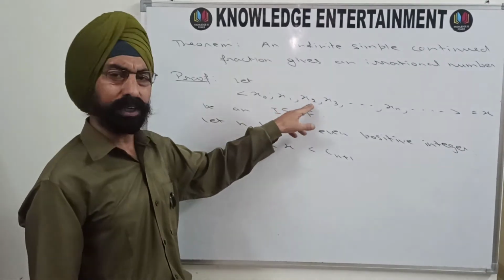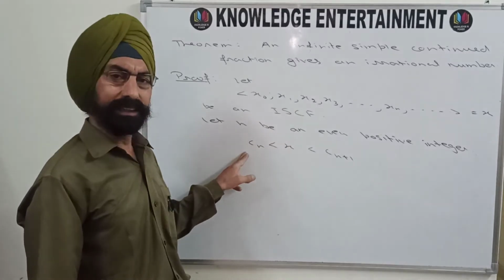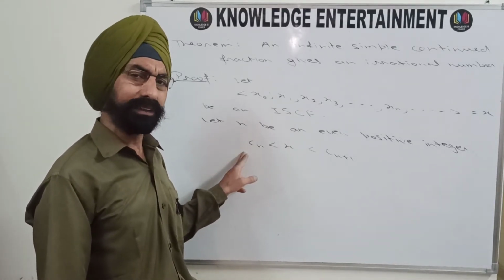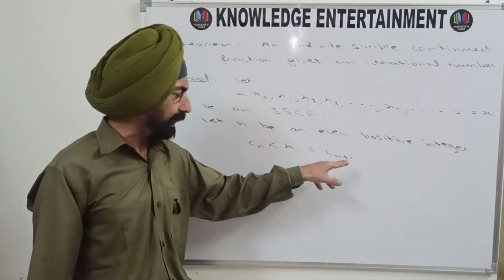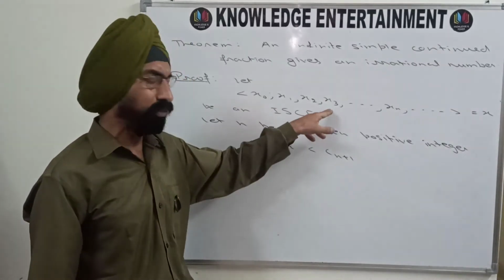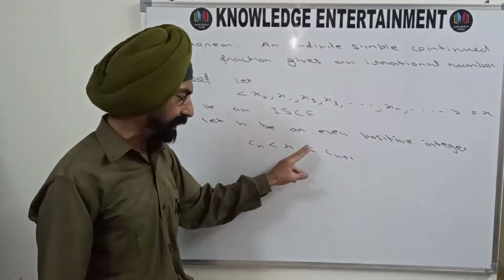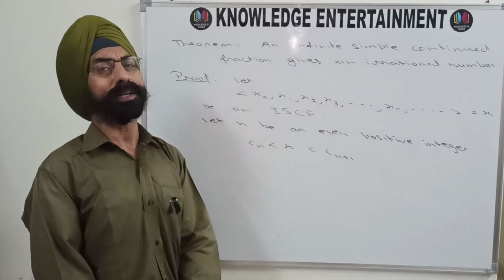Value of the simple continued fraction will be greater than Cn because it is greater than every even numbered partial quotient, and will be less than Cn plus 1 as n plus 1 is odd and the value of the infinite simple continued fraction is less than every odd numbered partial